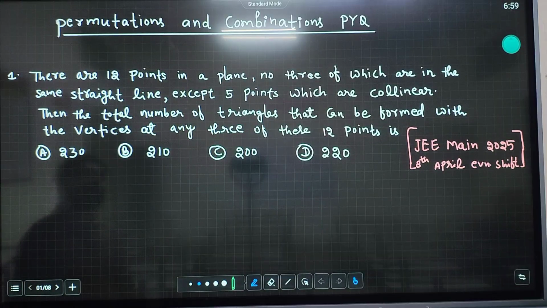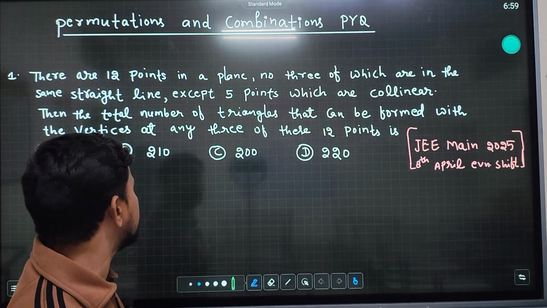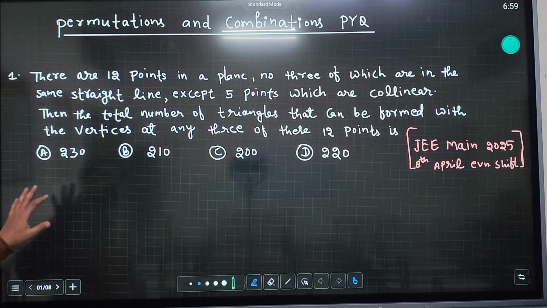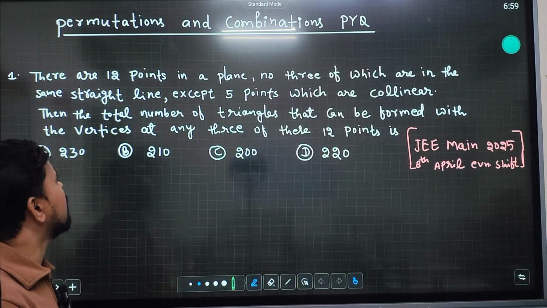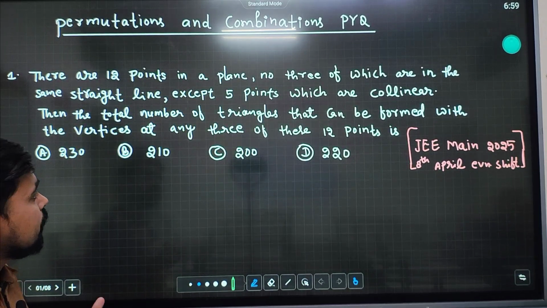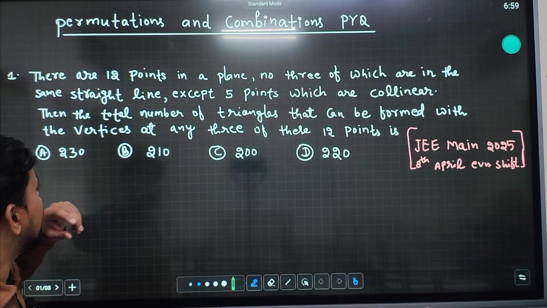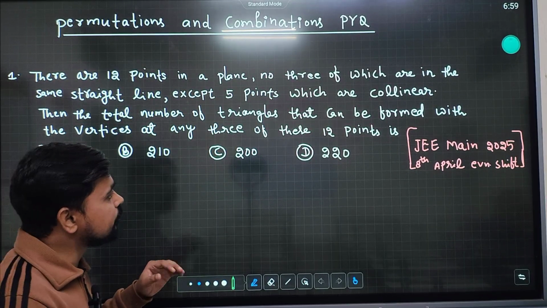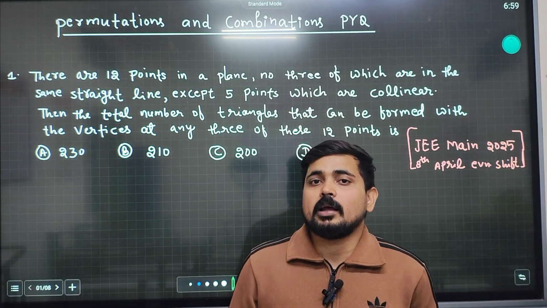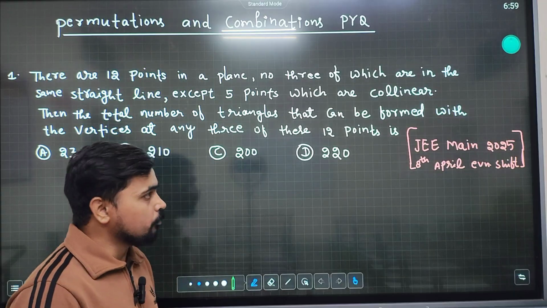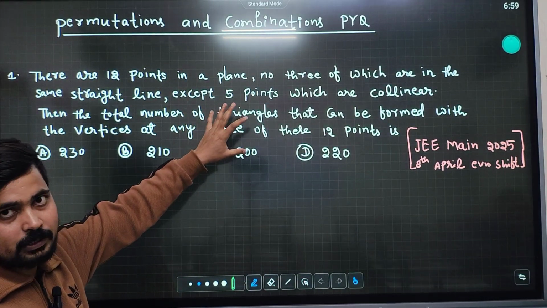The question is, there are 12 points in a plane, no three of which are in the same straight line, except 5 points which are collinear. So there are 12 points in a plane in which 5 points are collinear. Then find the total number of triangles that can be formed with the vertices at any three of these 12 points. This question is based on the triangle. Basically, how many triangles can be formed with these 12 points in which 5 points are collinear.